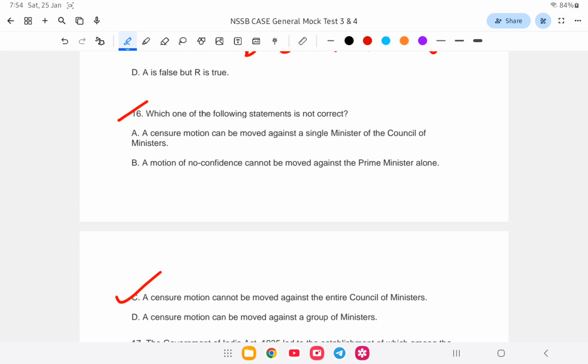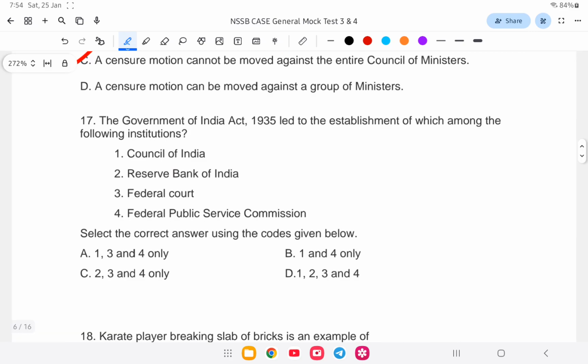Suppose a minister is to be removed because of corruption allegations, so the opposition party can move a censure motion against one person. A no confidence motion is just testing the confidence of the house. So the answer is what? Option number C. Next question.